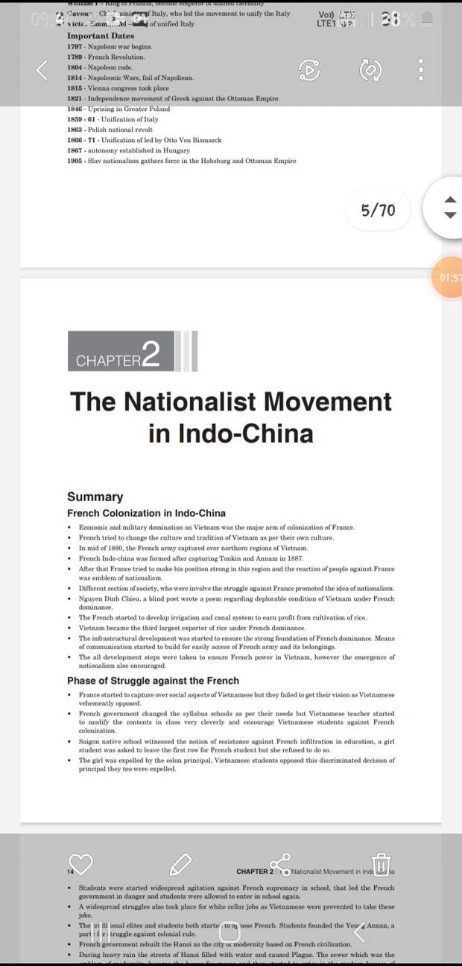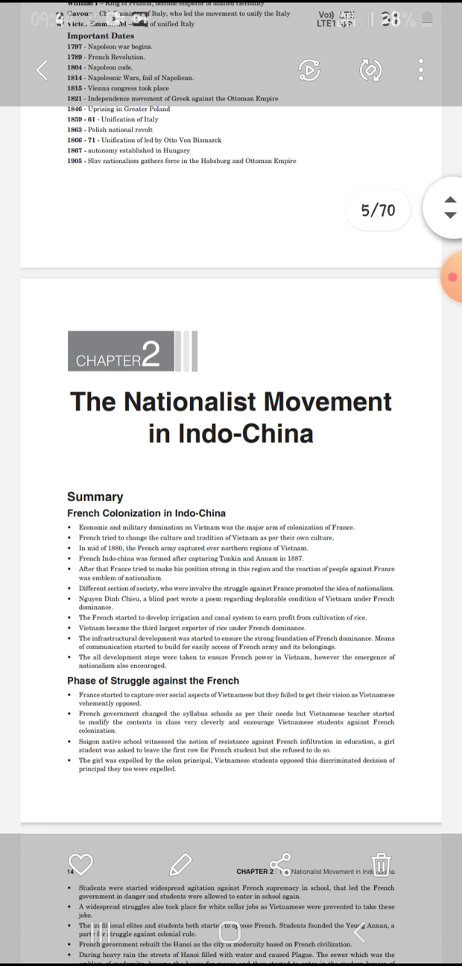About that he wrote, as France started to capture our Vietnam. Then the French started to develop their irrigation canal system. By that they started to earn profit from the cultivation of rice, the French people and French companies. Then Vietnam became the third largest exporter of rice.